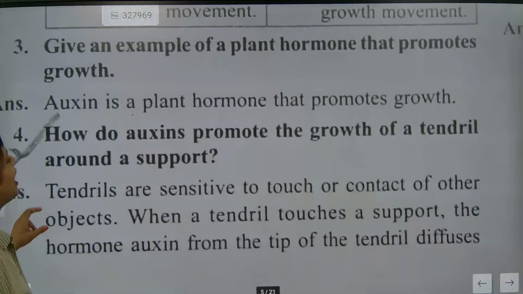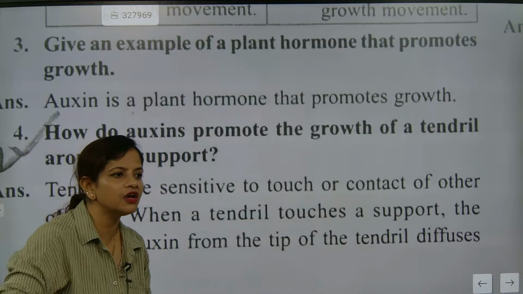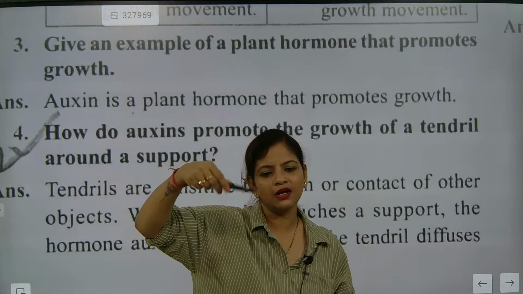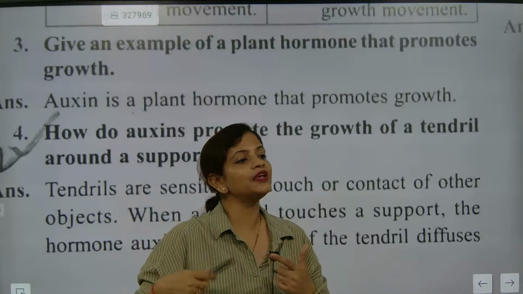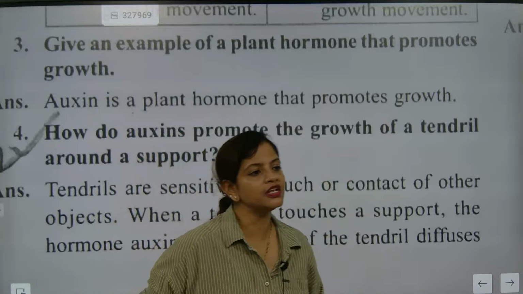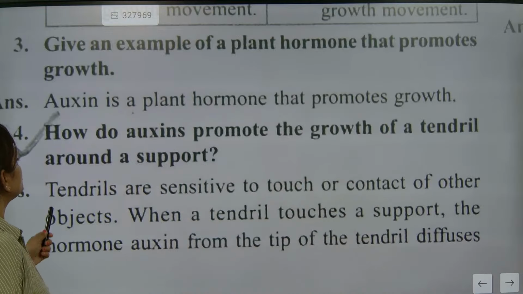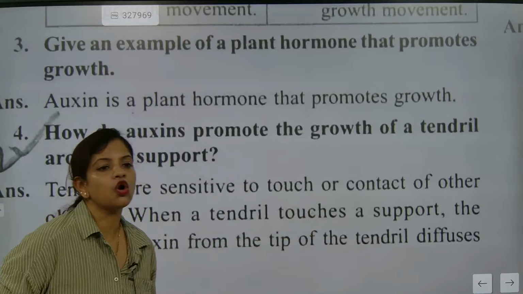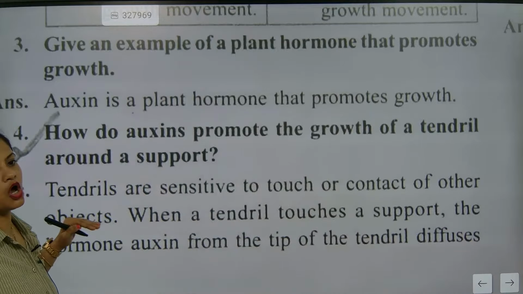Now look here. How does auxin promote the growth of a tendril around the support? You know what a tendril is? The tip part gets twined, the twining formation will be there. What is the name given to it? Tendrils. Tendrils are sensitive to touch or contact with other objects. Understood? They are sensitive to touch or contact.